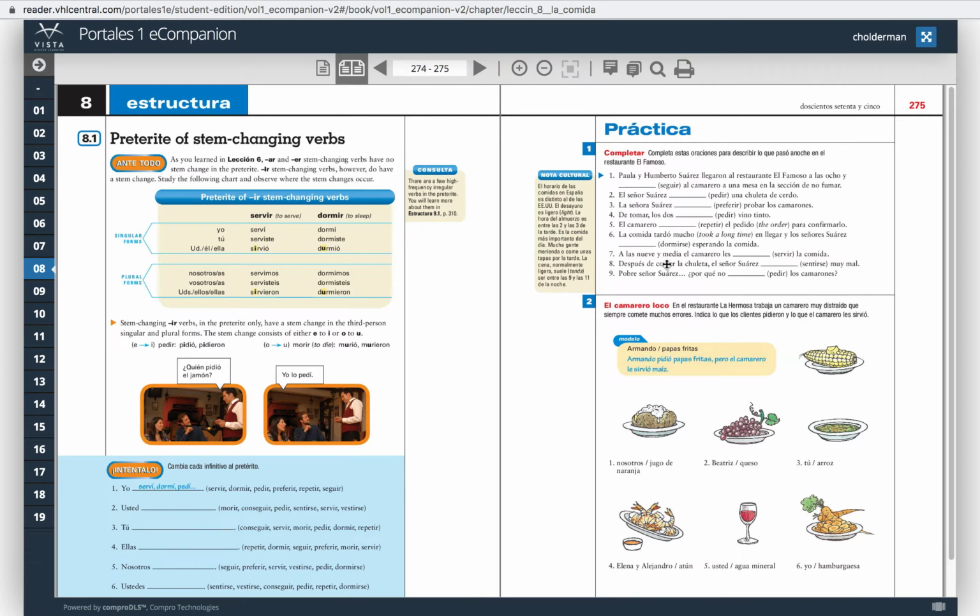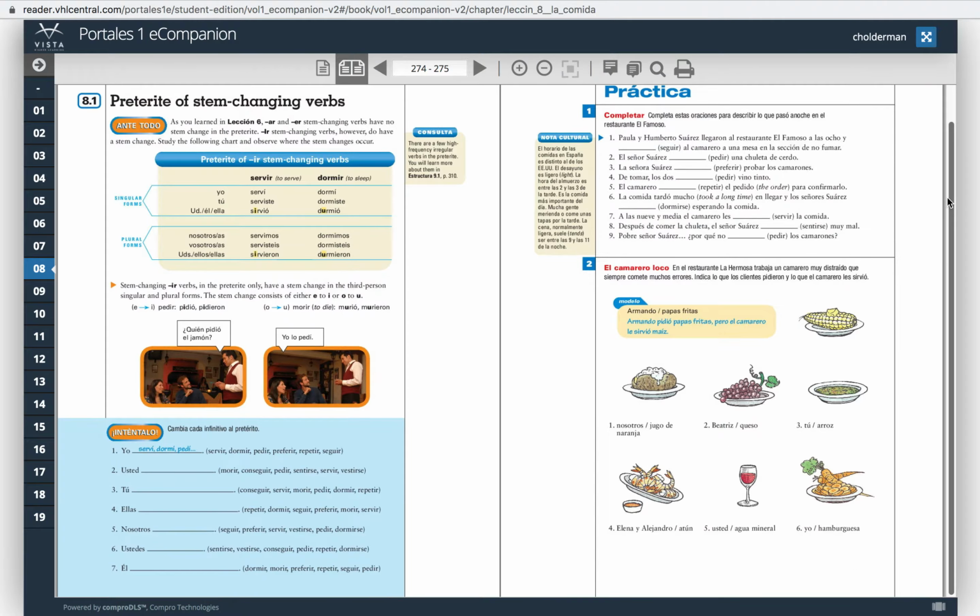In Chapter 8, one of the things that we cover is the preterite of stem-changing verbs, and we've talked about the preterite tense in the last two chapters. Specifically, in Chapter 6, we introduced the preterite tense, and we see that the endings that we learned in Chapter 6 are the same endings that we use for the stem-changing verbs in the preterite tense.